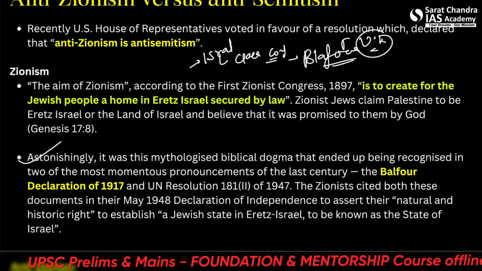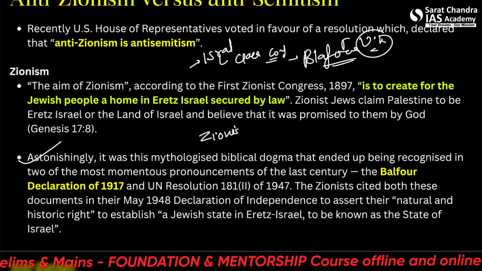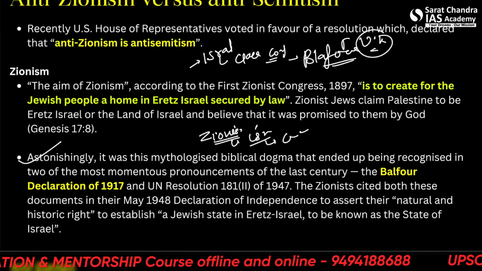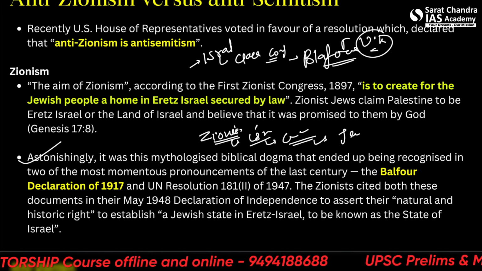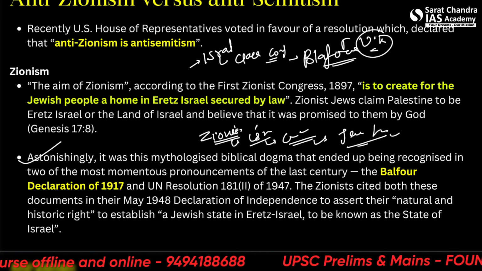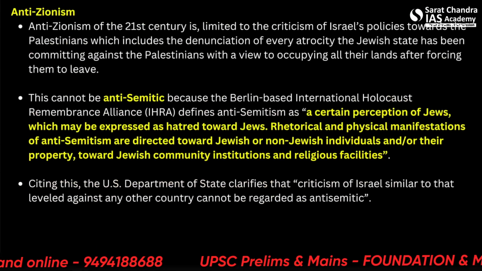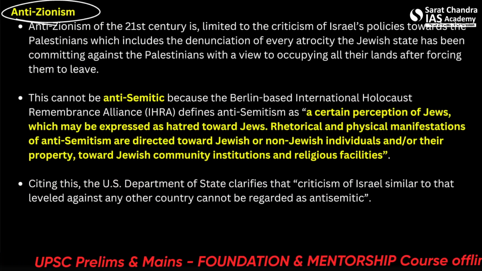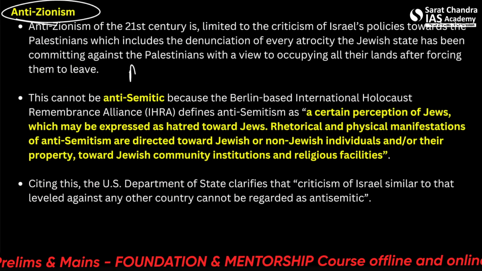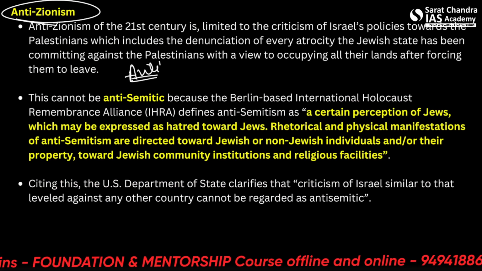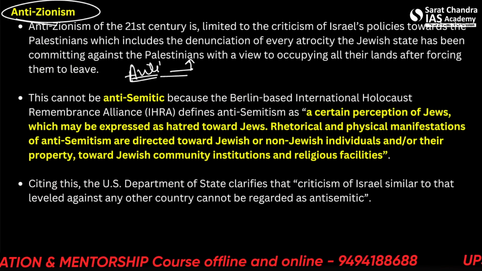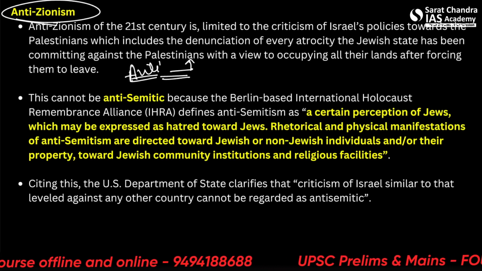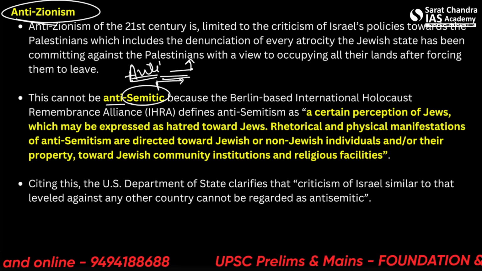Alright, so basically what does Zionism mean? That Israel is our home according to Jews, and the creation of a Jewish land or Jewish home. This is the meaning of Zionism. Alright, so what is anti-Zionism? Anybody who is against this policy or this belief is anti-Zionist. So basically those who believe in the Palestinian Authority of Gaza are anti-Zionist. So this cannot be called anti-Semitic. Anti-Semitic means against Jews.